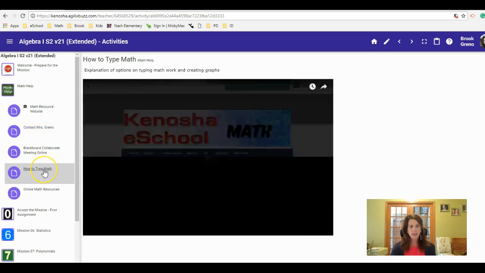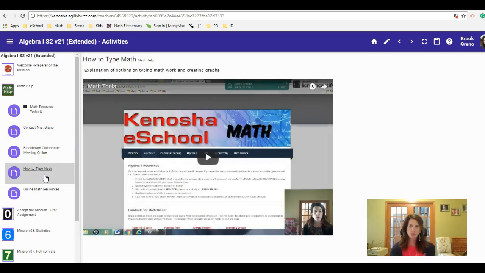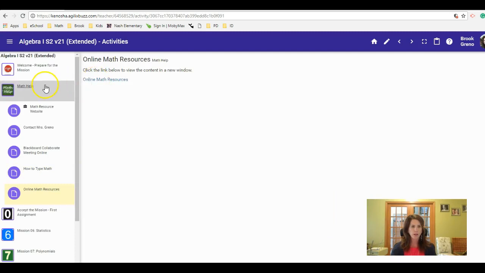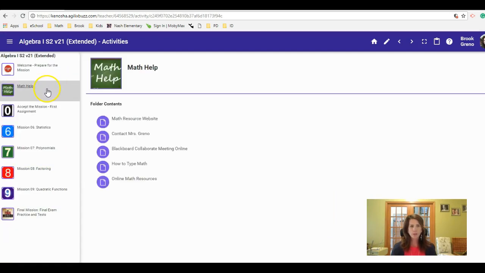How to type math. Check this out, in a Google Doc or in Buzz itself in your assessments, like your essay boxes. How can you type math? How can I type a square root? If you have questions with that, reach out to me, and here are some more online resources that you can click on. So there's your math help. Come back to it as you need it.